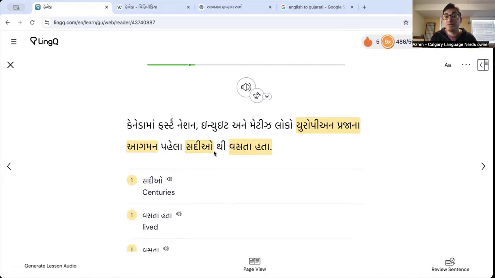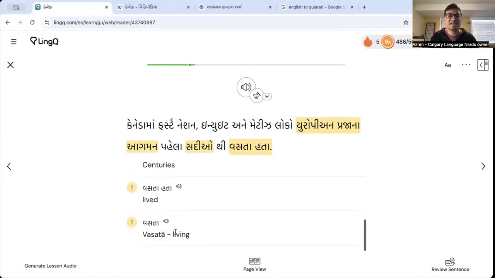Eloko sadiyothi vasta hata. Vasta hata is like living. It's much more formal than that. It's more like dwelling or residing. They're residing here for many centuries. In simpler language, this sentence here would sound something like this. Canada First Nation, Inuit, and Métis local. European લોકો અહીંયા આવ્યા પહેલા એ લોકો સદીઓથી for many centuries કેનેડામાં રહેતા હતા. They were living in Canada. That's like more basic Gujarati.